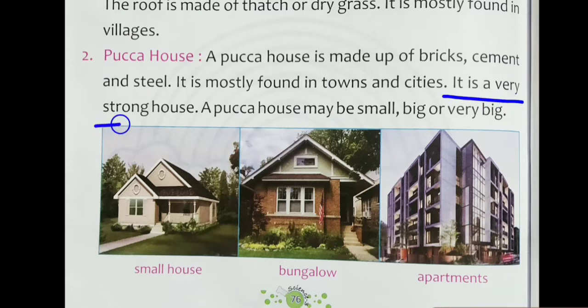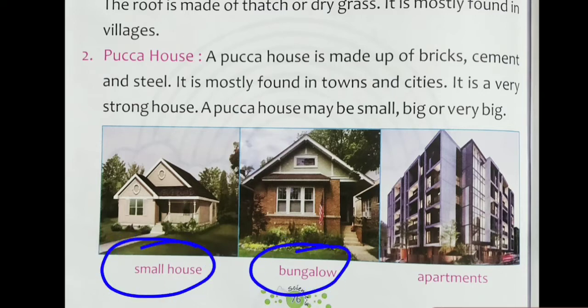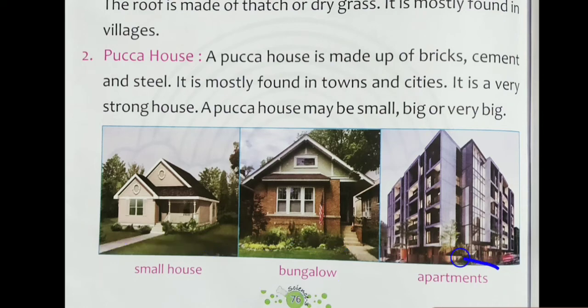It is a very strong house because it is made up of bricks, cement and steel, concrete. And a pakka house may be small, big or very big. You can see in the picture, this is a small house. Bungalow, this is a big house. And apartment means a building that has so many flats.